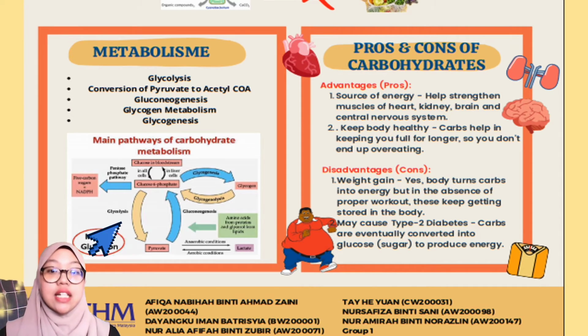If it is not needed, the glucose 6-phosphate is converted to glucose for distribution in the blood to various cells, such as brain cells. Gluconeogenesis is a process of synthesizing glucose from non-carbohydrate sources, such as some amino acids from protein and glycerol from lipid that can be converted into glucose.